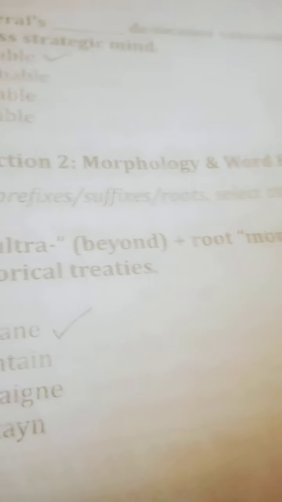Hummingbird Spell Bee, Class A, 2025, Section 2, Morphology and Word Formation. Question number 6. The prefix ultra, which means beyond, plus the root word montane, which means mountain, used in a historical treatise, is ultramontane. Ultramontane means beyond the mountains.